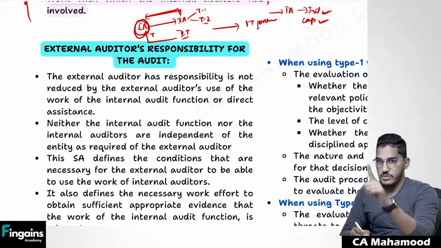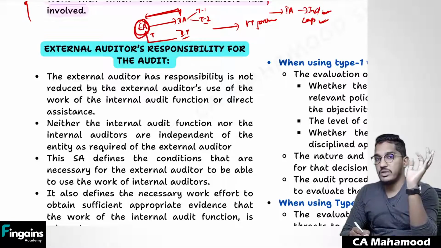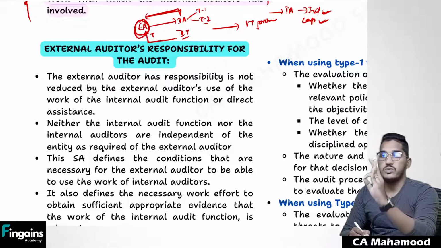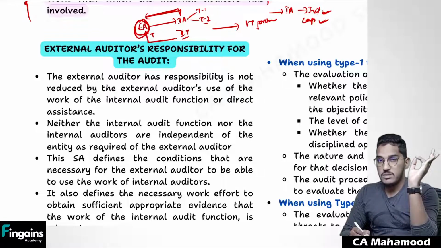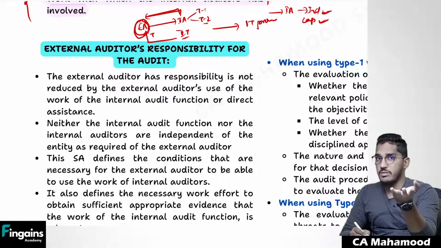Even though you make use of the internal auditor's work, tomorrow if your opinion has gone wrong, you can't shift the blame onto internal auditor. Entire consequences have to be faced by external auditor only. The responsibility of external auditor will not be reduced by using the internal auditor's work. Sir, standard is giving permission. Yes, standard is giving permission, but they did not make it mandatory. No, as I've already told you, it is only a choice.